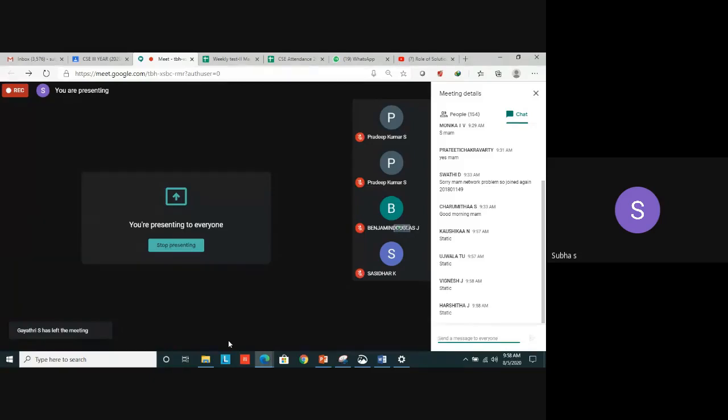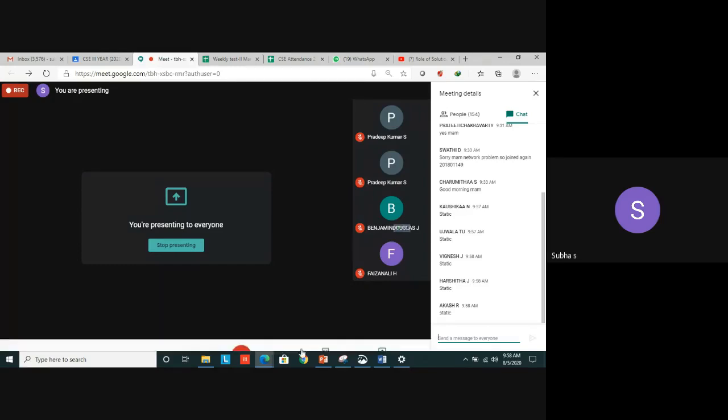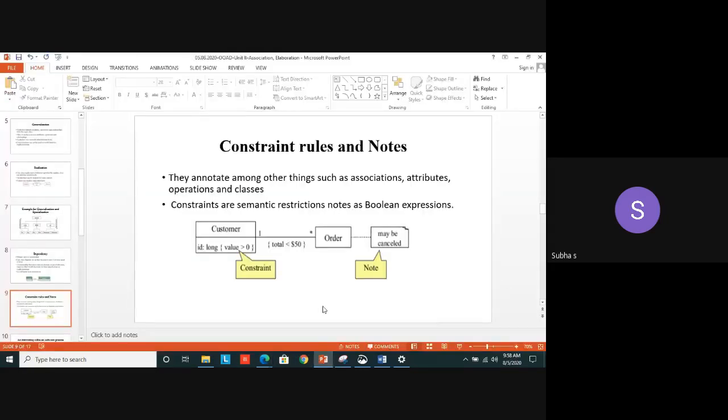They can be called as what? Behavioral diagram or dynamic diagrams. Yes. So they are what? Use case diagram, sequence diagram, collaboration diagram, state chart diagram, and activity diagram. All are behavioral diagrams. Okay. So far we have seen all the notations with respect to class diagram. Okay. Then we move on to the next one.